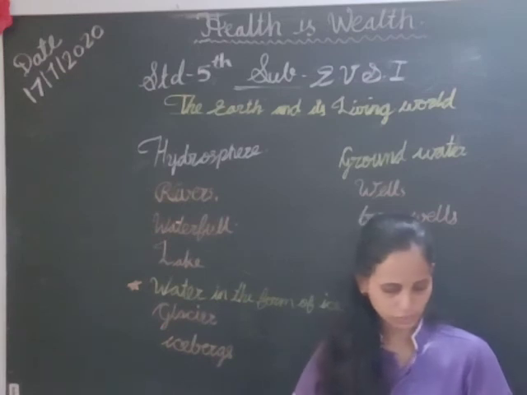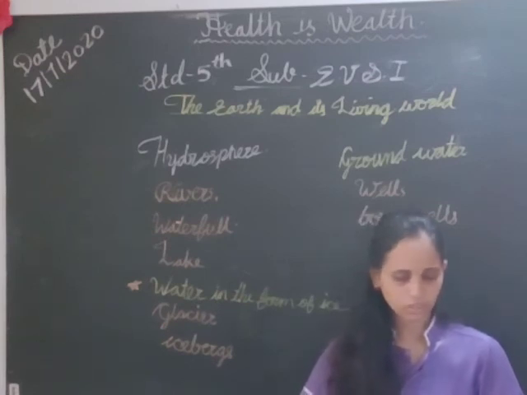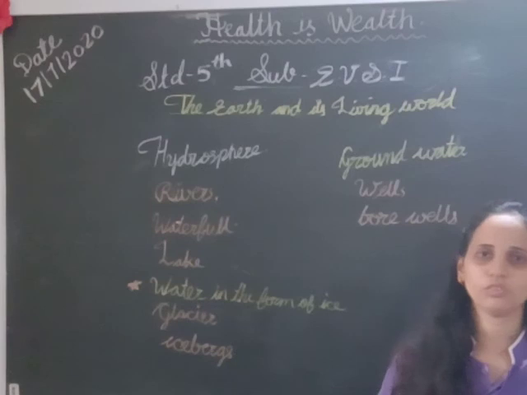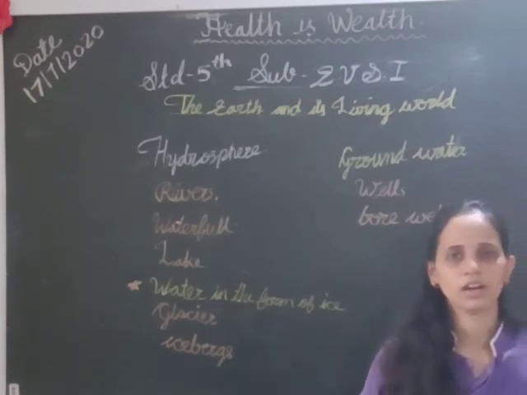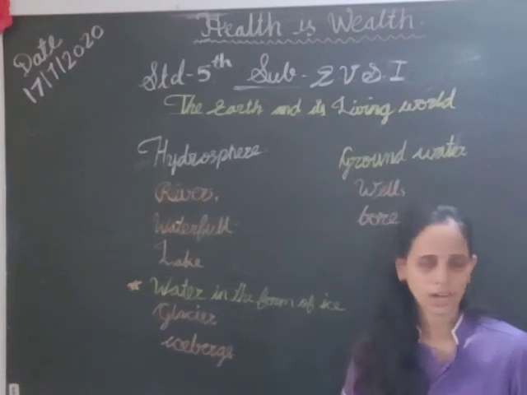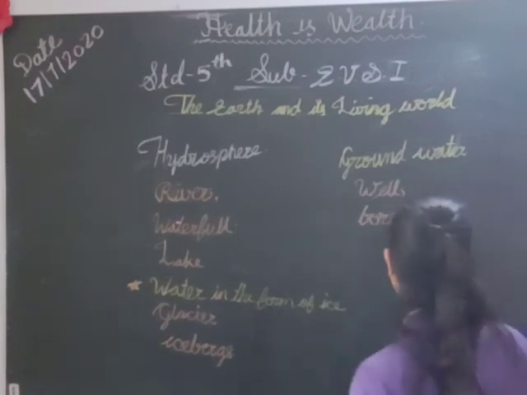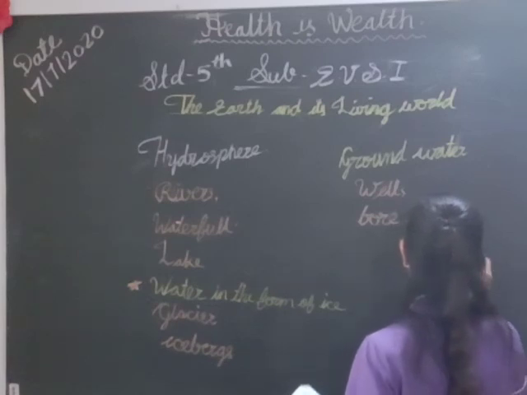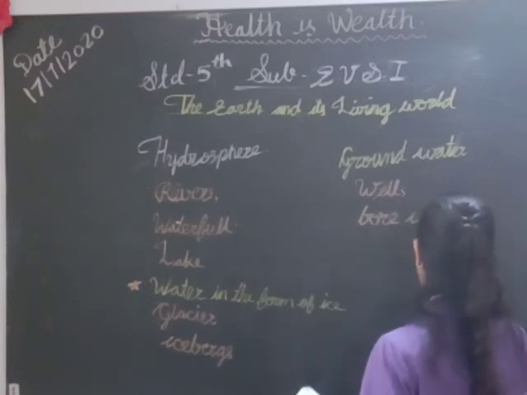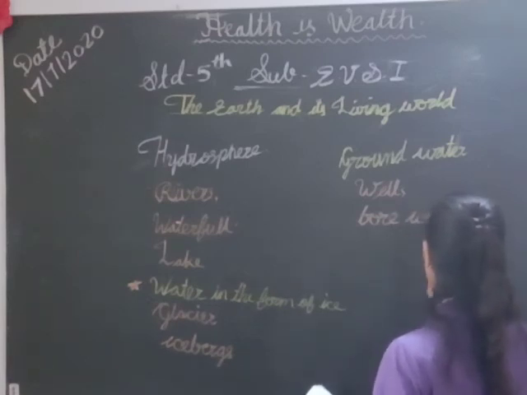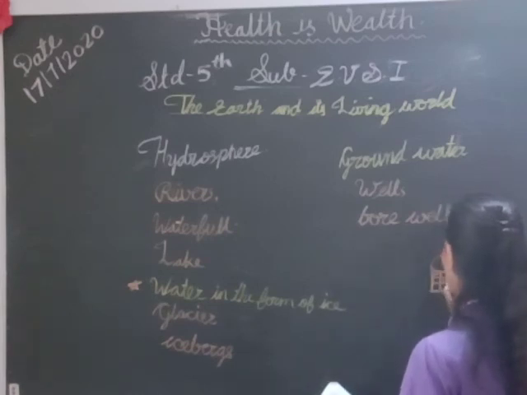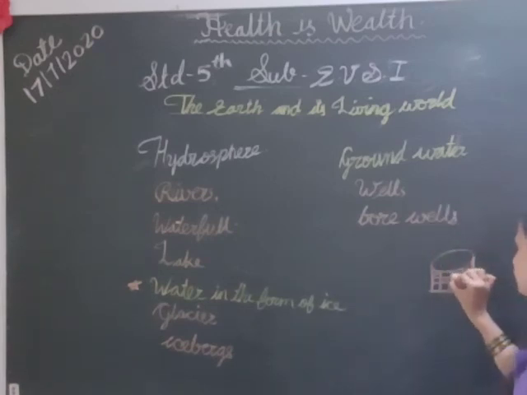How do we reach groundwater? With the help of the well and the borewell. A dug well is this circle type of well. This is called a dug well. And a borewell is this type.